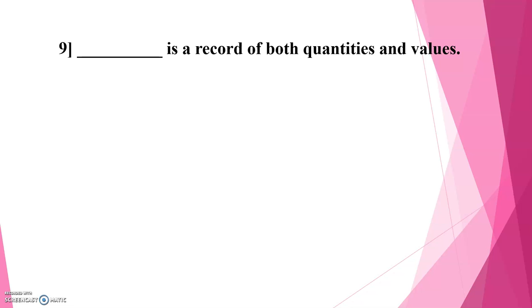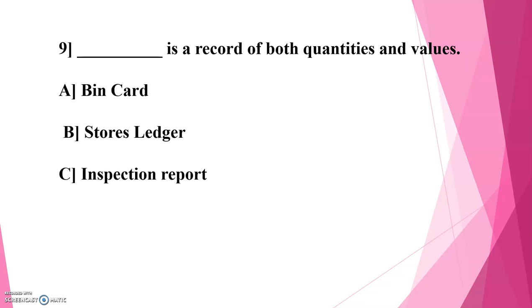Dash is a record of both quantities and values. Options are A. Bin card, B. Store ledger, C. Inspection report. Correct answer is B. That is the store ledger. Store ledger is maintained in the cost accounting department and provides the information regarding the store, which is similar to a bin card, but it records the money value of material. So it records both quantities and the values of material. So the correct option is B.